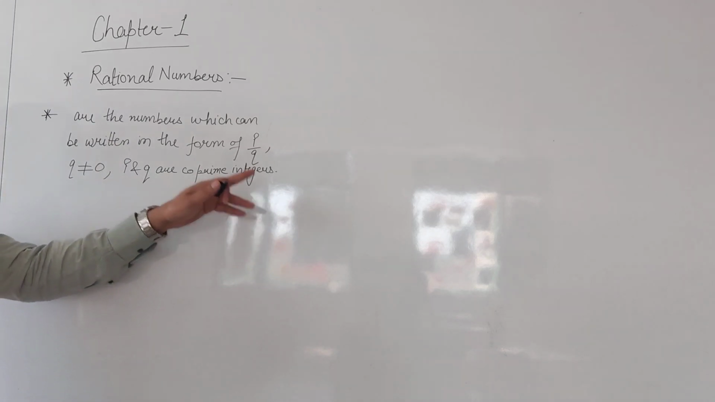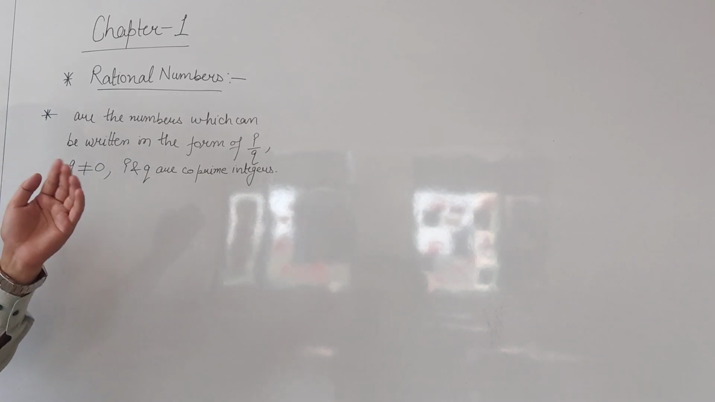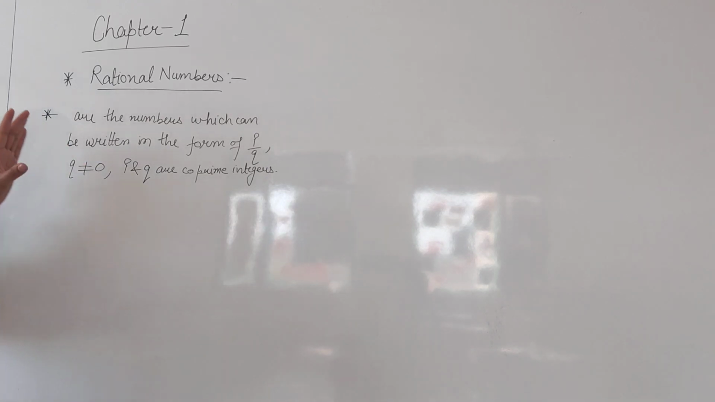Yes, a rational number should be in the form p by q, where q should never be equal to 0, and p and q are co-prime integers. Co-prime integers means those integers which do not have any common factor other than 1. p और q में आपका 1 के अलावा कोई भी common factor नहीं होना चाहिए. So this is the basic definition of a rational number.